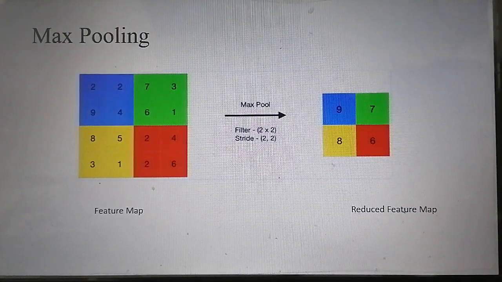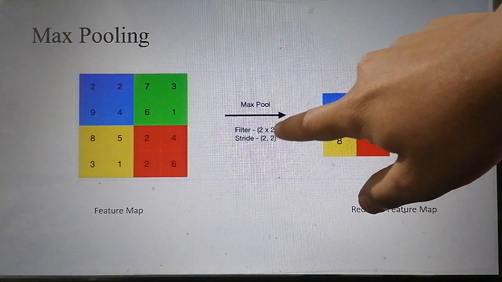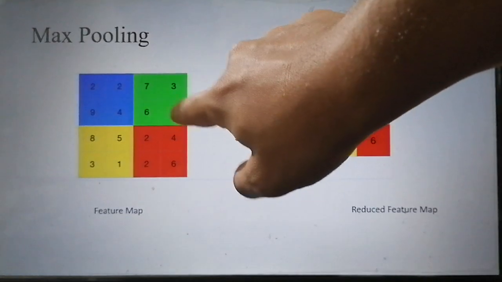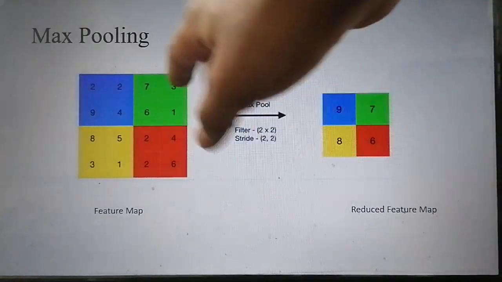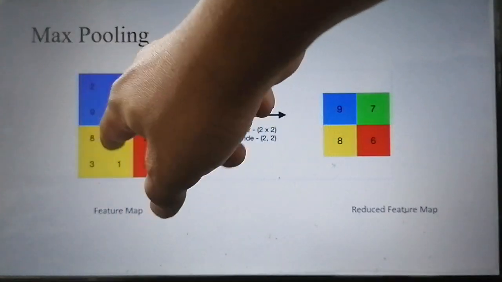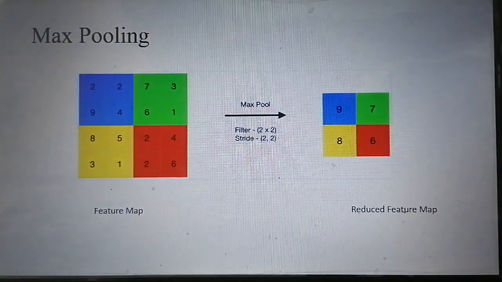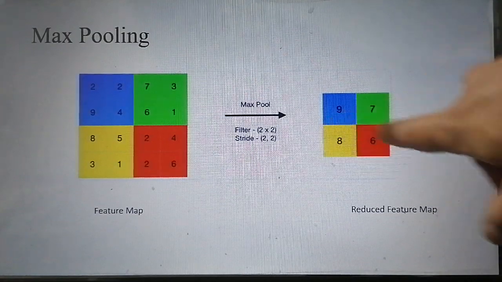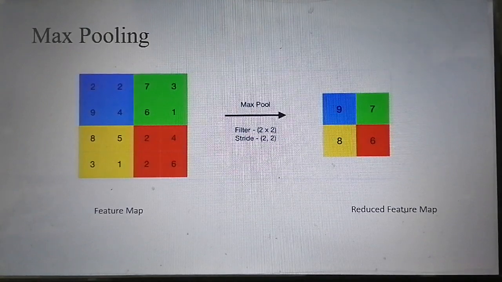Okay, so the next window will be the 2, 7, 4... sorry, here the stride size is 2 cross 2, so the next window will be 7, 3, 6, 1. The maximum value here is 7, which is stored in the reduced feature map. Then after completion of this row we will shift the window by 2 pixels to the bottom. The next window will be 8, 5, 3, 1, and the maximum value is 8. Then again we will shift to the right by 2 pixels, and the maximum value here is 6, which is stored in the feature map. So this is max pooling to reduce the feature map.